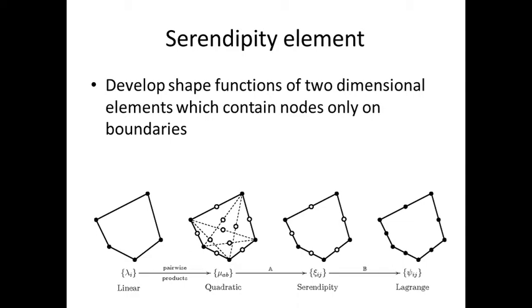So develop shape functions of two-dimensional elements which contain nodes only on boundaries. In a serendipity element, the nodes are always located on the boundaries. Okay, these all come under serendipity element. This kind of element is called a serendipity element.